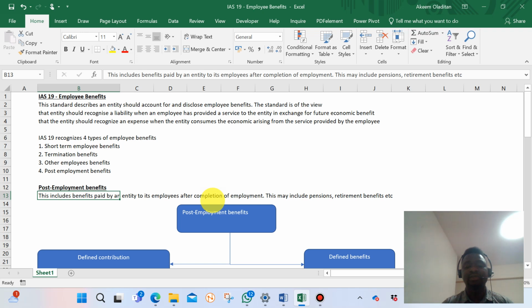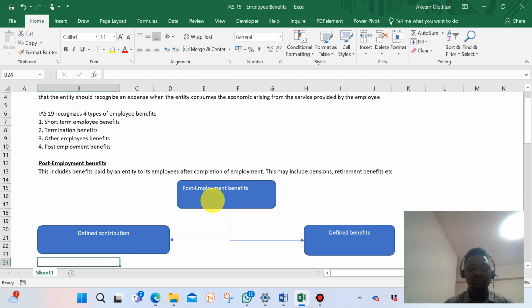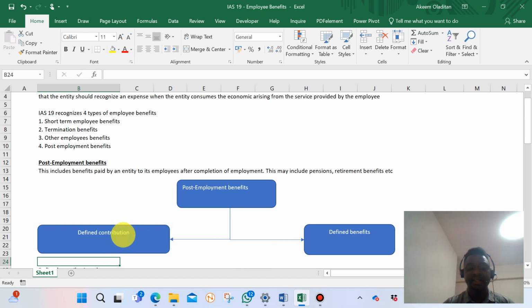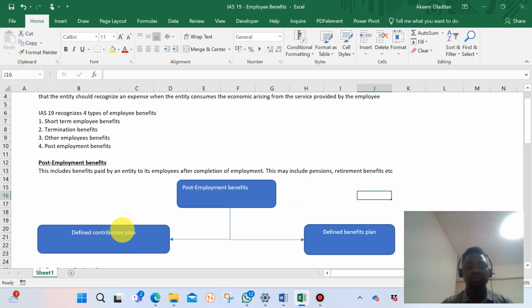So under post-employment benefit, we have what we call the defined contribution plan, and the defined benefits plan. So what are defined contribution plans?